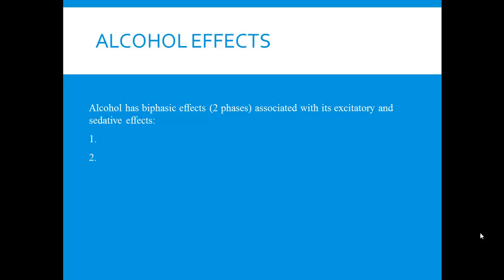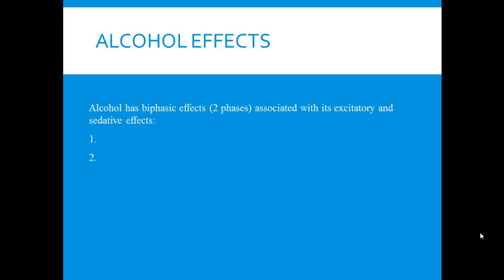This is when individuals have just begun drinking, the alcohol is being absorbed in the system, and this is when people report that buzz, that euphoria.